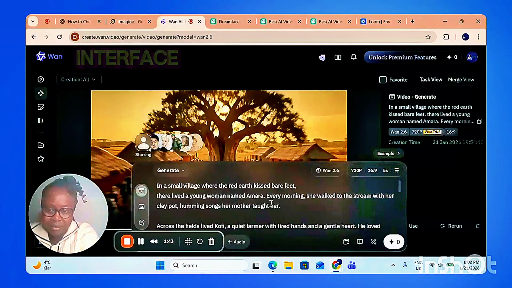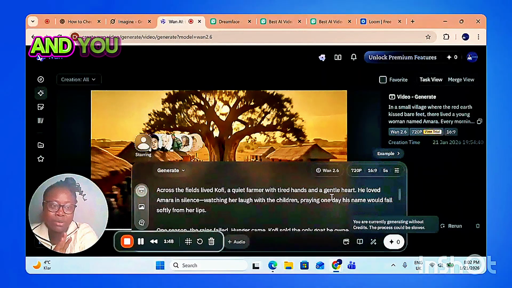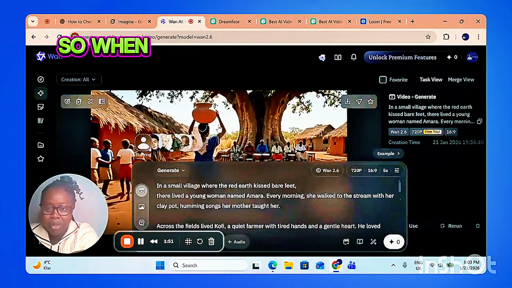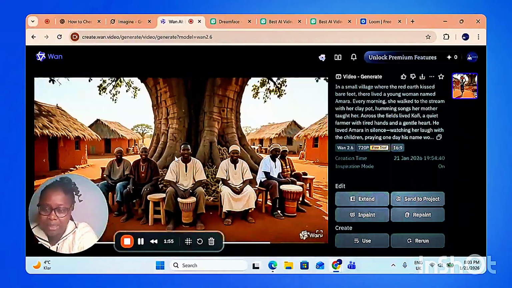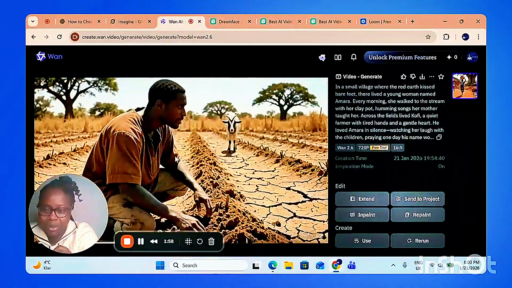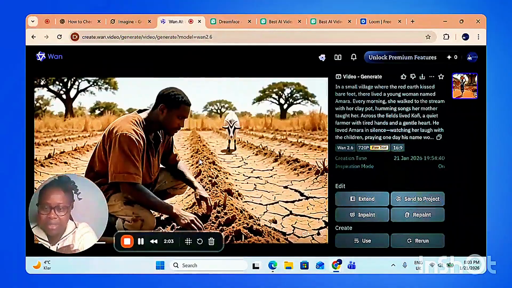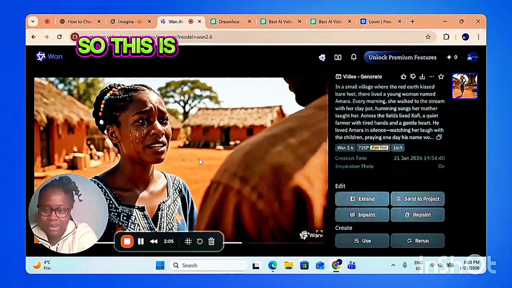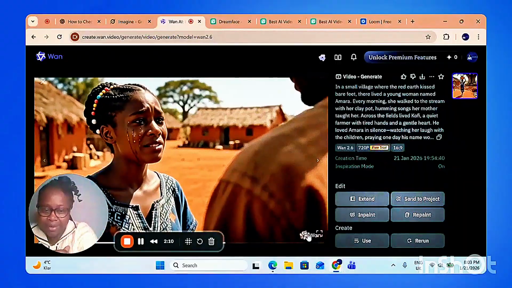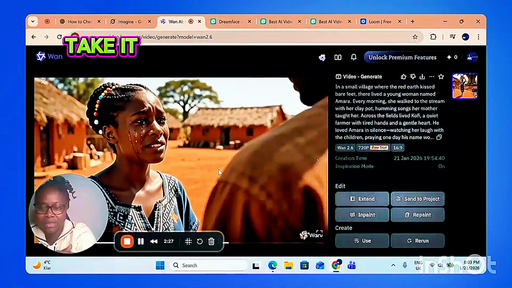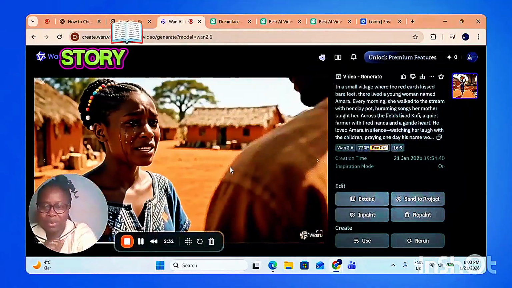So once you are in the interface, you paste your prompt like this, and then you go ahead and you generate the prompt. So when you generate the prompt, it also gives you a beautiful story like this. Remember, we asked for a story, a love story of a village girl, a very short one that produces. So these are the images of the beautiful story that we got from One. Take it into your application, put them together, and you have your beautiful story going.